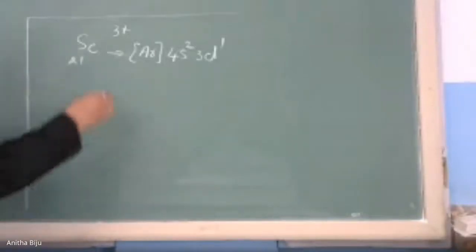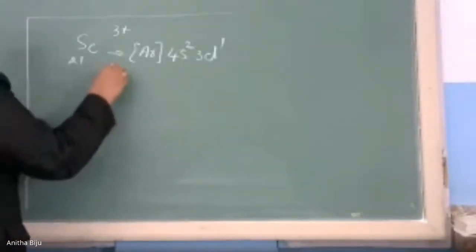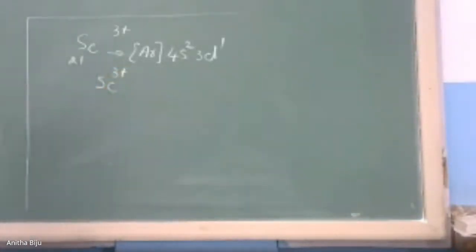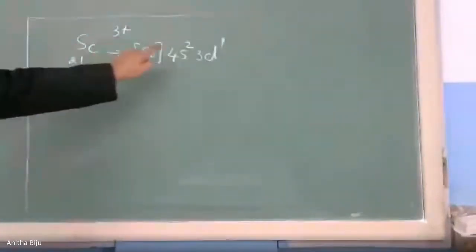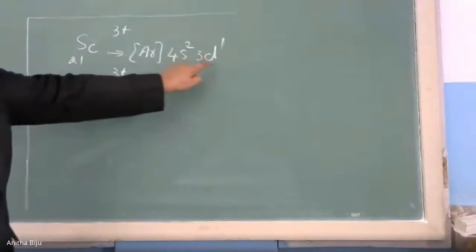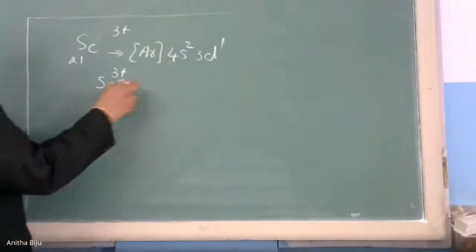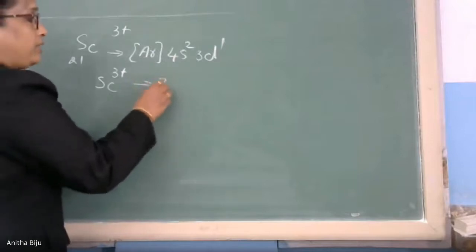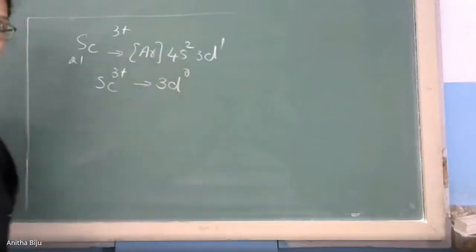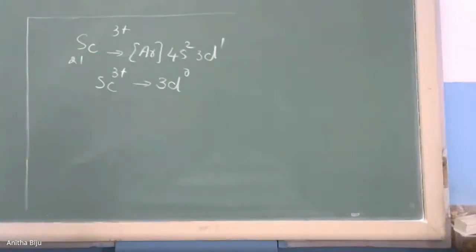Now, when it occurs in a 3+ oxidation state, that means it loses 2 electrons from the S subshell and 1 electron from the D subshell. So that means Sc3+ has the configuration 3d0. So there is no electron in the D subshell.